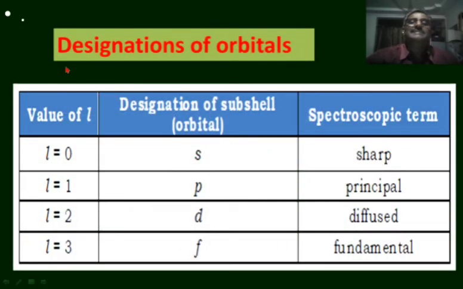The designations of various orbitals. The values of L are L equal to 0, L equal to 1, L equal to 2 and L equal to 3. The L equal to 0 orbital is represented by the symbol S.